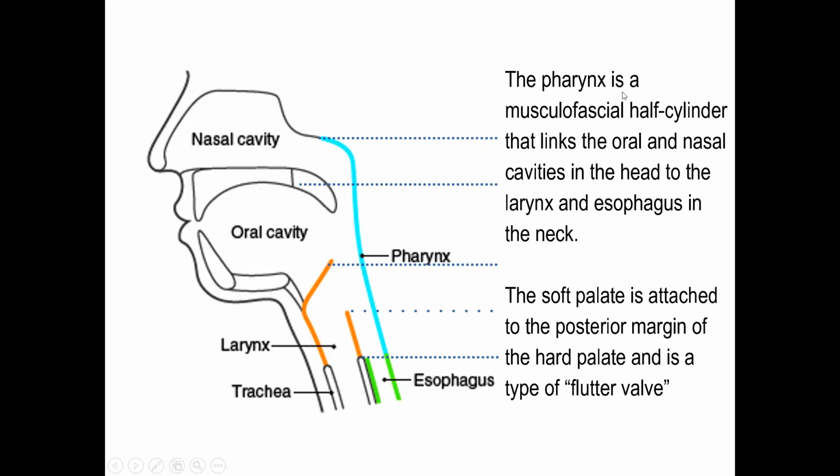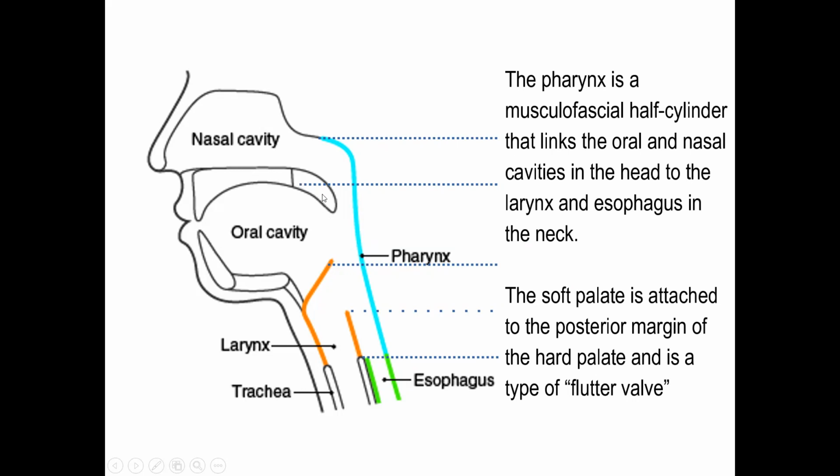The pharynx is a musculofascial half cylinder that links the oral and nasal cavities in the head to the larynx and esophagus in the neck. So it's a cylindrical structure, but the anterior portion is open. That's why it's a half cylinder.